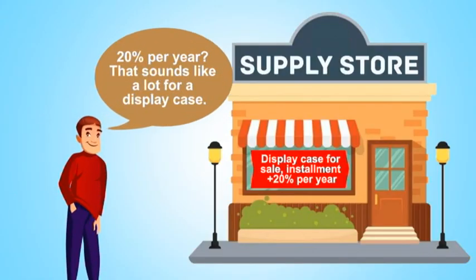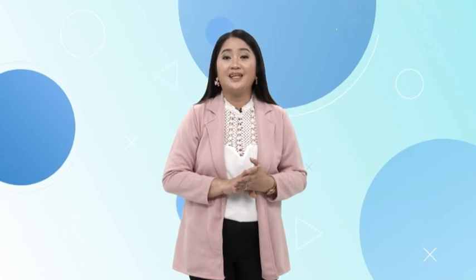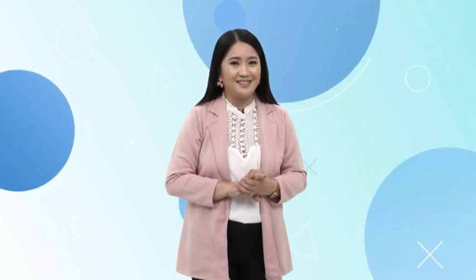However, he realized that it would be cheaper for him to pay in cash because the company adds an additional 20% per year for a display case bought on installment basis for 6 months. Should Philip buy in cash or installment basis?